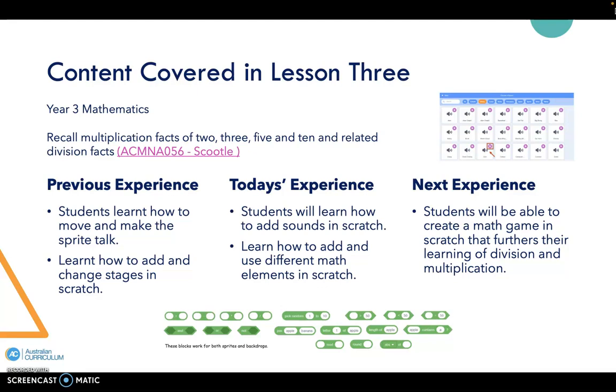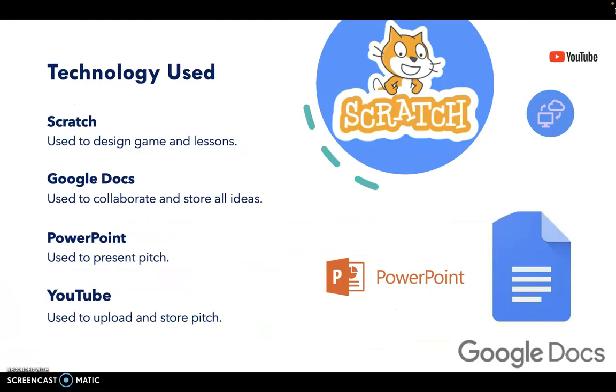Finally, students will use knowledge gained from the previous 2 lessons to introduce math elements and sounds in Scratch. Students will learn how to ask a question using maths and how to respond when an answer is given. By the end of these lessons, students should have the knowledge and skills to build a Scratch game like Around the World with Maths to further their learning.